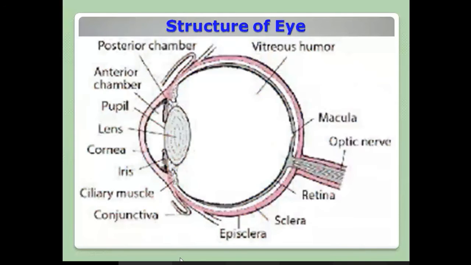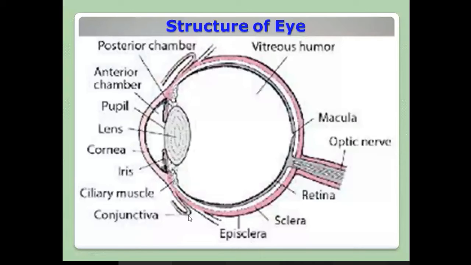Then the interior structure of your eye. See that this is the lens. You have the pupil here, pupa or pupil. It is called that. It will contract and expand according to the intensity of the light which falls on the cornea. This is the entire cornea. This is the iris muscle. This is the ciliary muscle. This is the conjunctiva. From this only tears will come.